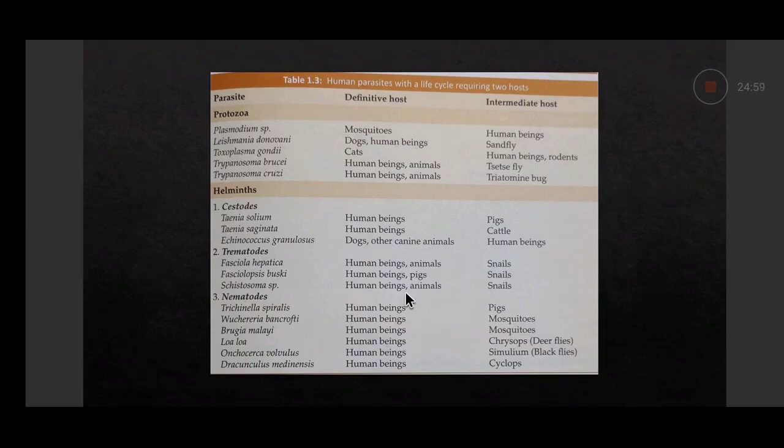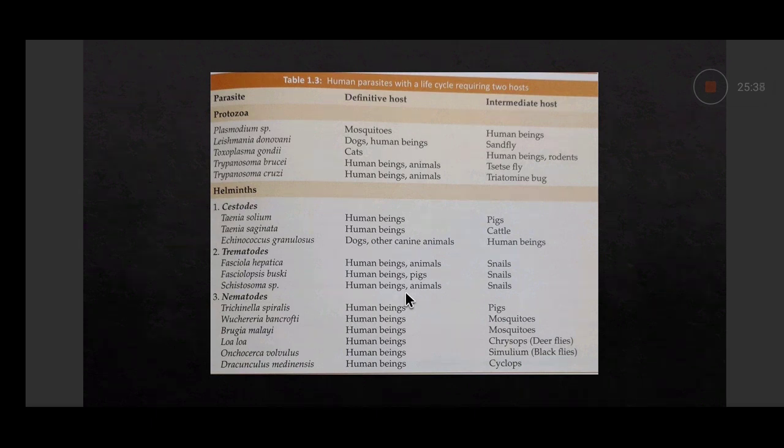Echinococcus granulosus, dogs are the definitive host. This is another exception in which man is the intermediate host. It causes the hydatid cyst, and accidentally, the person comes in contact with the dogs. Then trematode, Fasciola hepatica, human being is the definitive host. In all the three trematodes, Fasciola hepatica, Fasciolopsis buski, Schistosoma, human being is the definitive host, and snails are the intermediate host. And nematodes, Trichinella spiralis, human being is the definitive host, pig is the intermediate host.